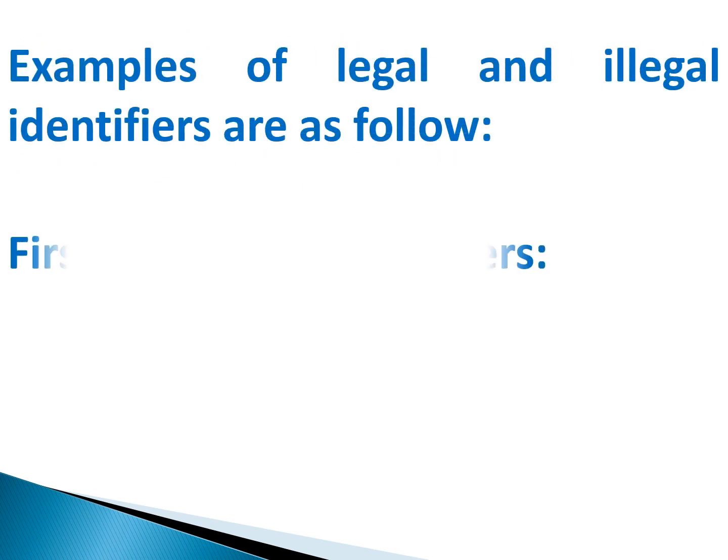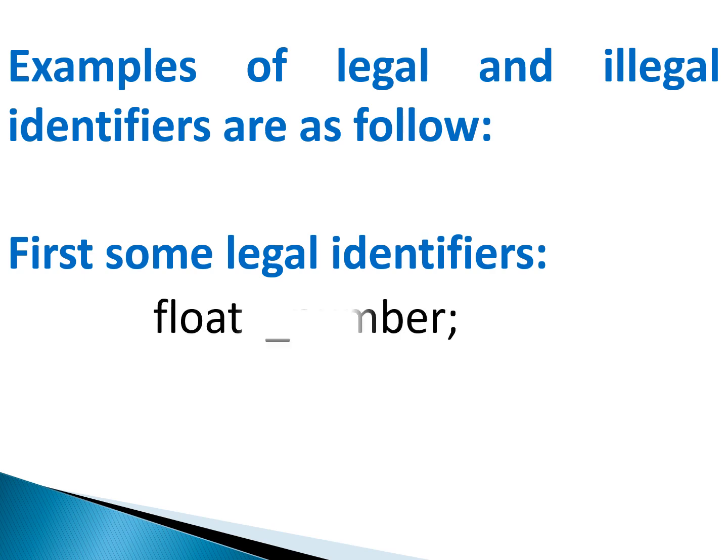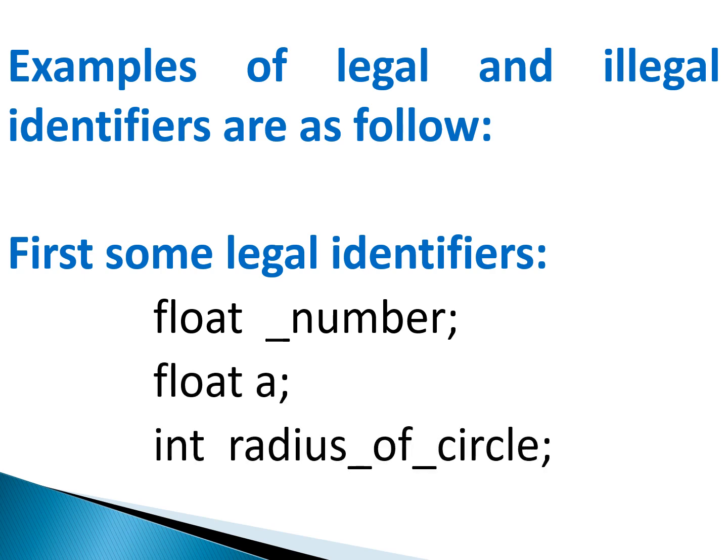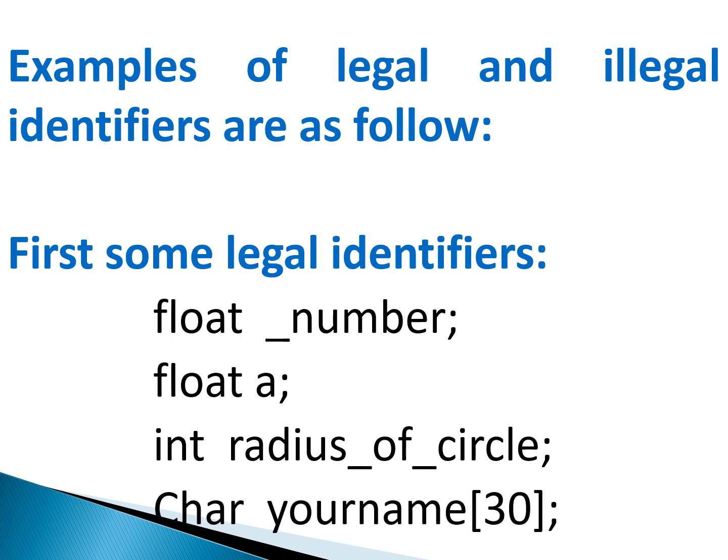Examples of legal and illegal identifiers. First we shall see some legal identifiers, that is, valid ones. Example: float _num; float a; int radius_of_circle; char your_name[30]; So these are valid or legal identifiers, and these have been declared keeping in mind all the rules to declare identifiers.